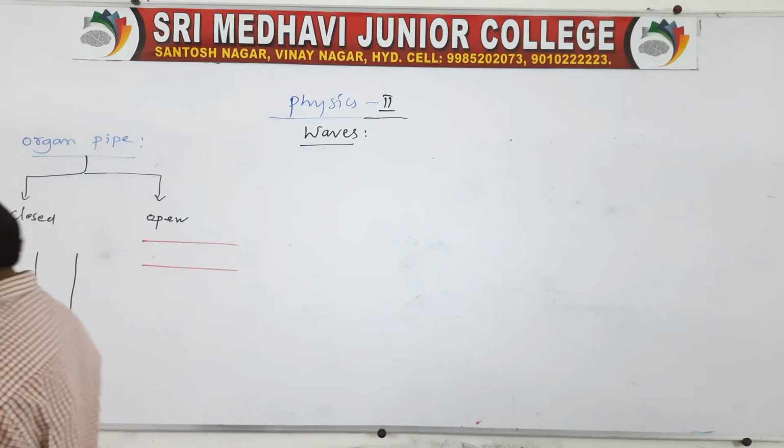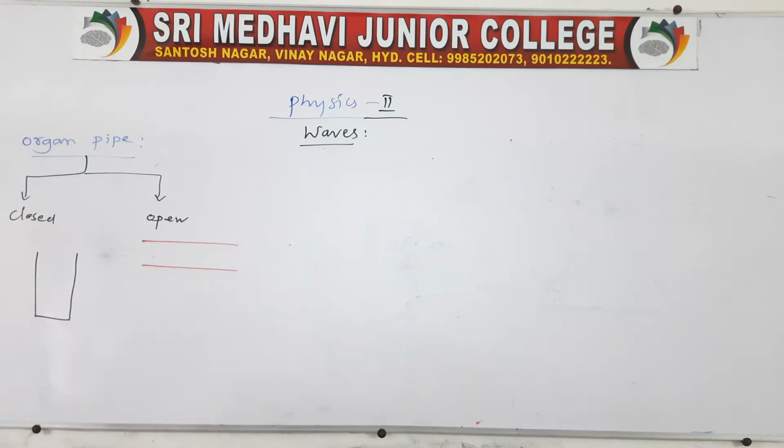I'll tell you one thing. In the case of a closed pipe, the wave is reflected when the wave is set into the closed pipe. Sound is produced, and sound is a longitudinal wave. The wave reaches one end and is reflected back to the other end. At the closed end, remember, it always forms a node. This is very, very important.